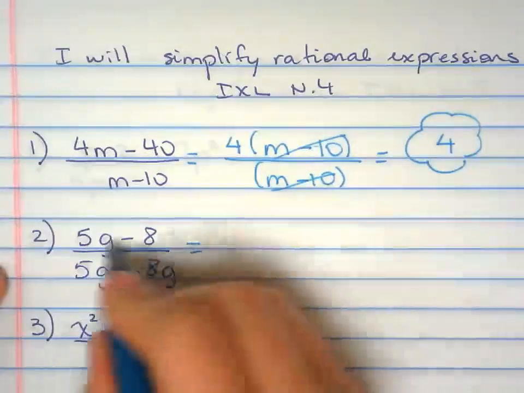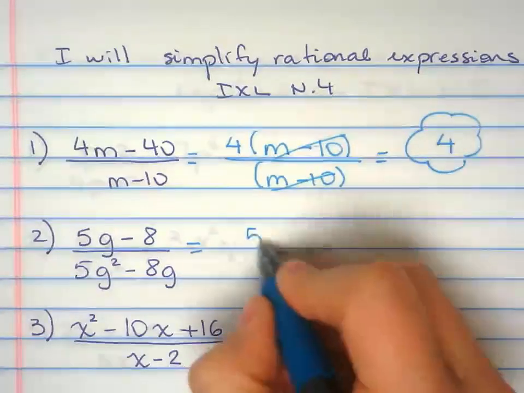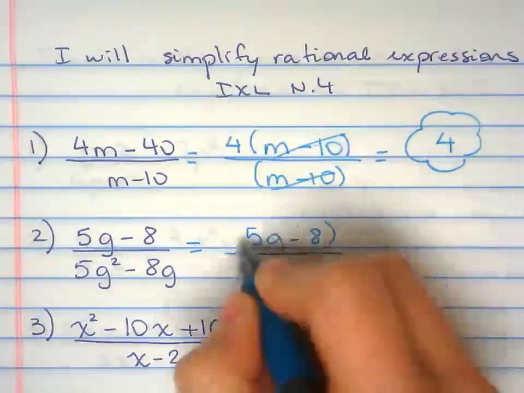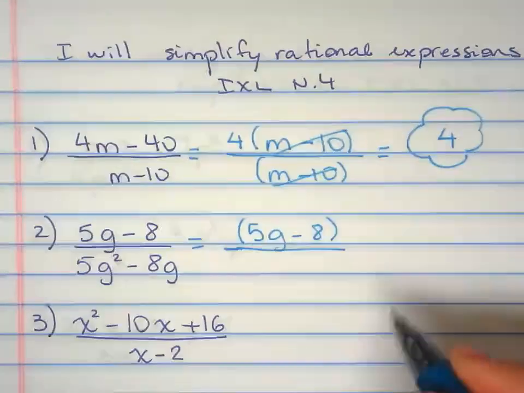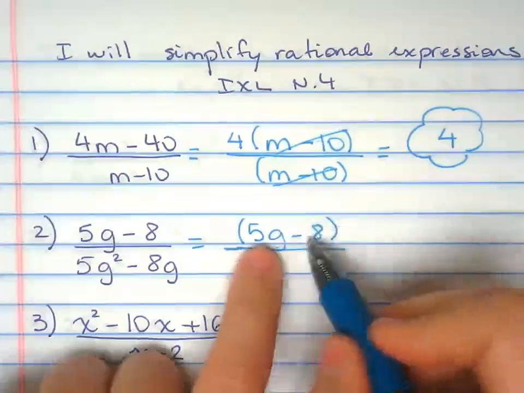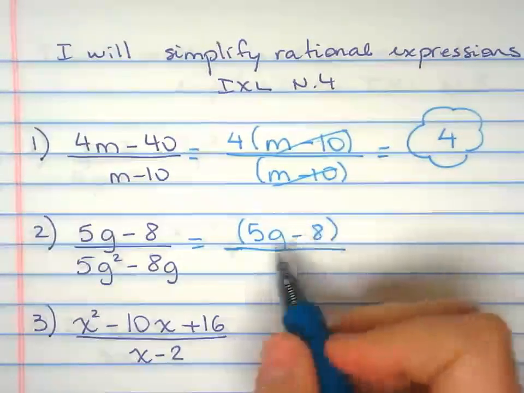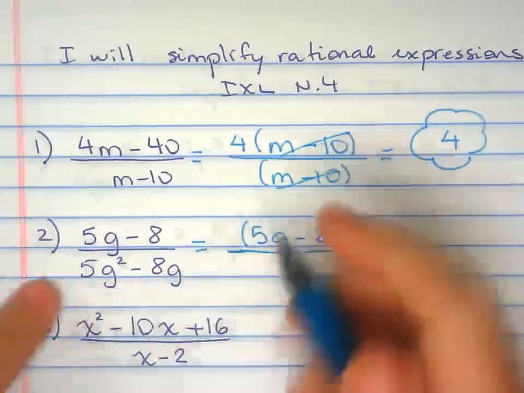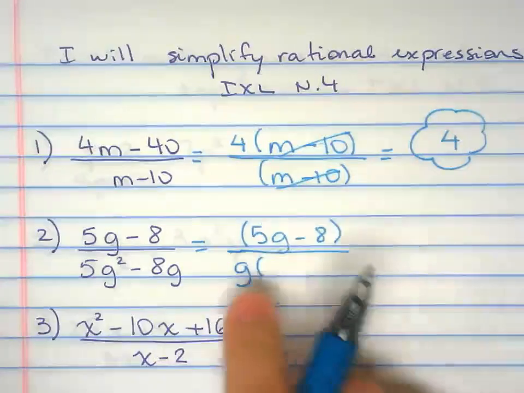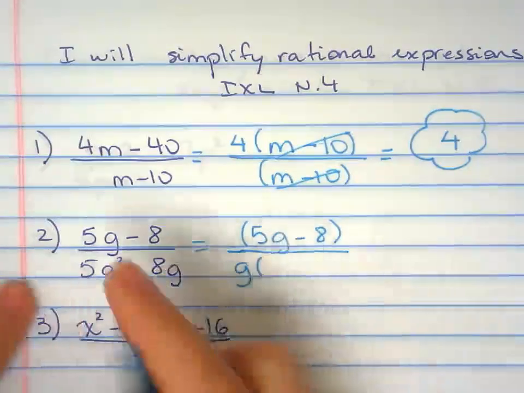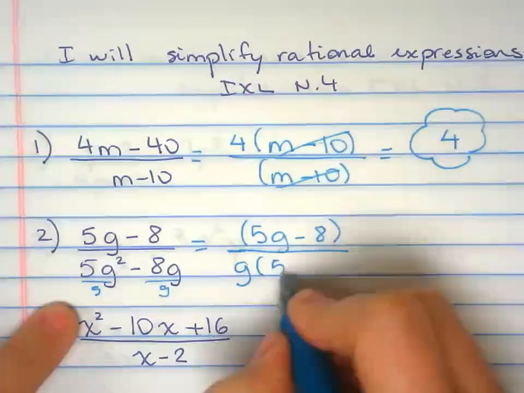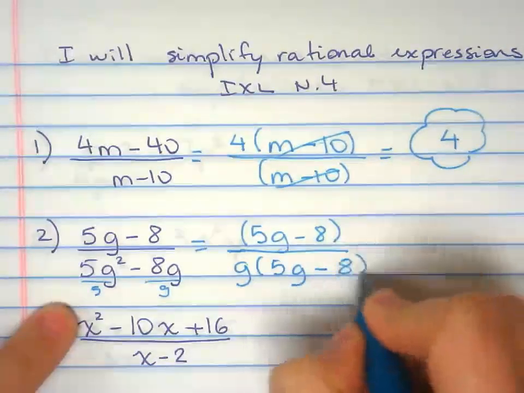So finding the greatest common factor for your numerator, you don't have one, so you just copy that down. If you want to put parentheses here, great, but you don't have to. I like to because I know that these guys go together. Greatest common factor between these two is g, and you know greatest common factor will have to divide right there. So 5g minus 8.